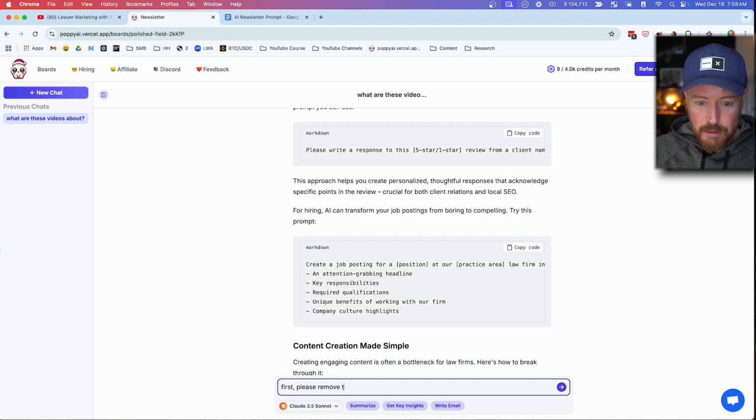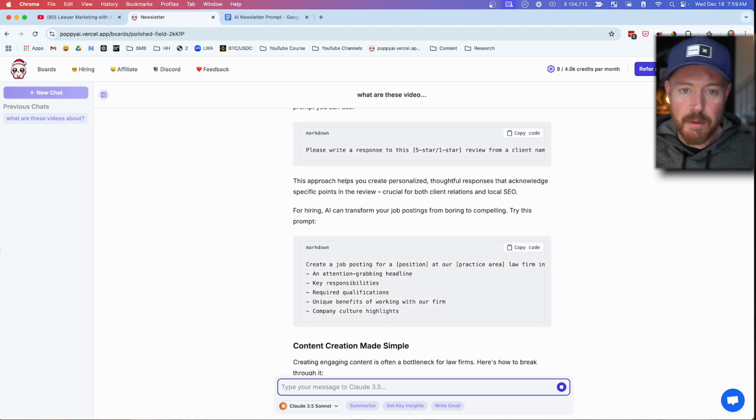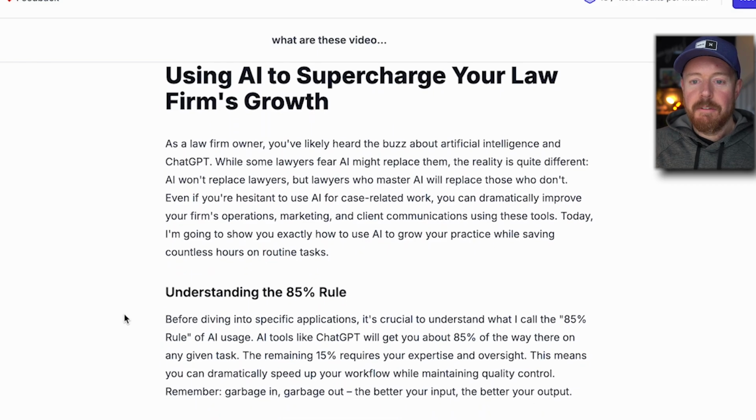Please remove the markdown for the prompts and put them in normal text. Second, in the introduction, please mention that even if law firms don't use AI for casework, they can drastically use it to supercharge their operations. Okay, so let's see what it comes back with now. All right, so let's see if it reworked the intro.